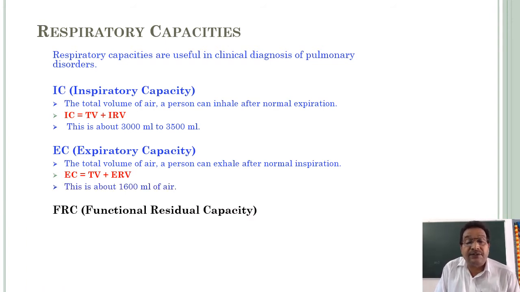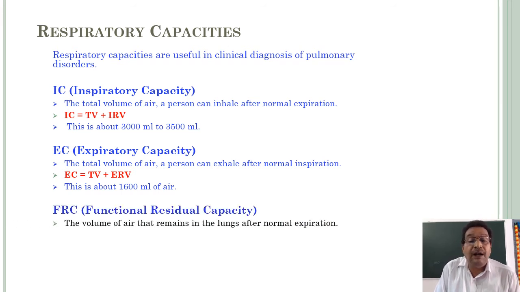Next, FRC. FRC means functional residual capacity. What is functional residual capacity? The volume of air that remains in the lungs after normal expiration is called functional residual capacity.